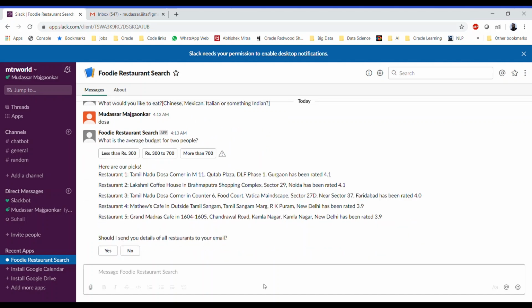So yes, it has given us the top five picks for the cuisine, that is dosa, that you want to eat, and it's again asking whether you want to send the details to the email ID or not.